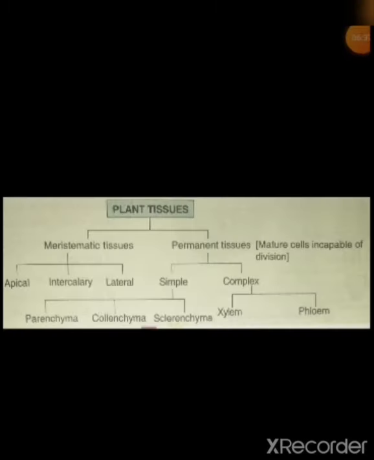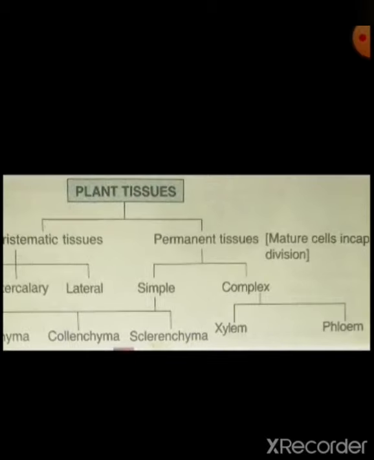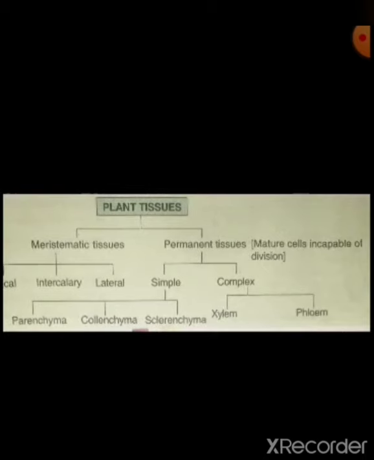Tissues are mainly of two types, plant tissues and animal tissues. Okay. First of all, we will discuss the plant tissues. Clear? Okay. So plant tissues are basically of two types, meristematic tissues and permanent tissues.